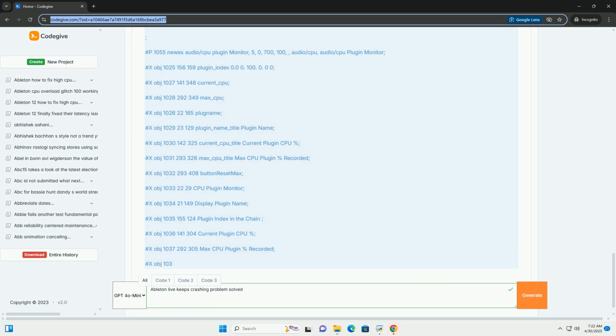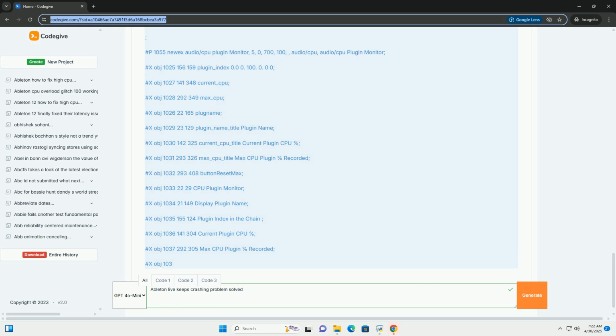5. Adjust multi-core/multiprocessor support. In Preferences, CPU, experiment with the multi-core/multiprocessor support setting. While generally beneficial, enabling it can sometimes cause issues on certain systems. Try disabling it temporarily.